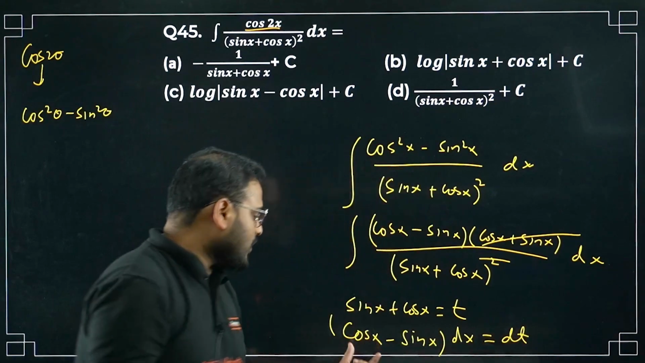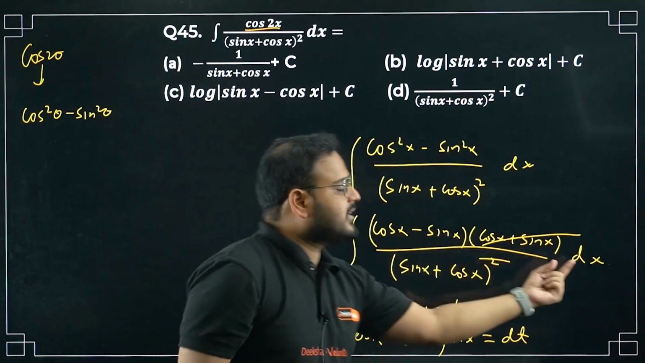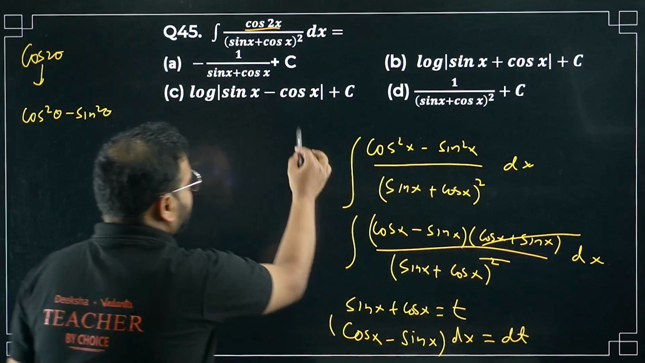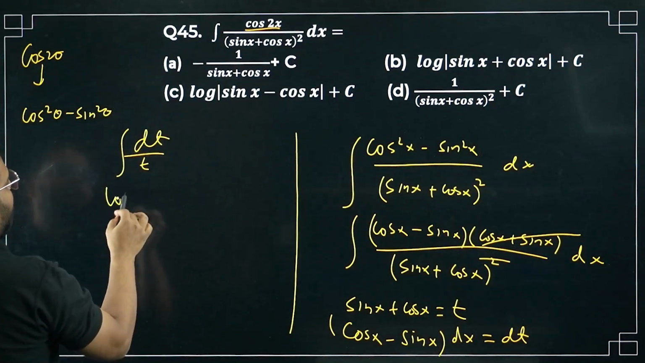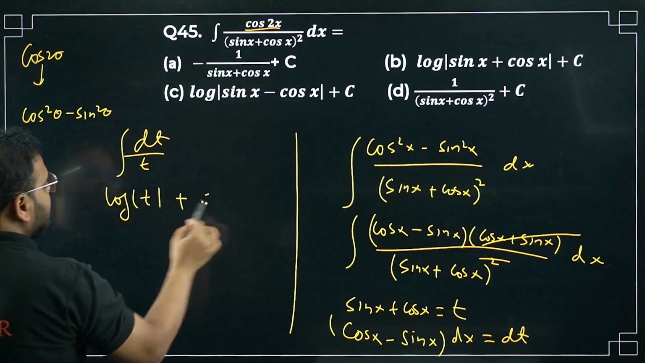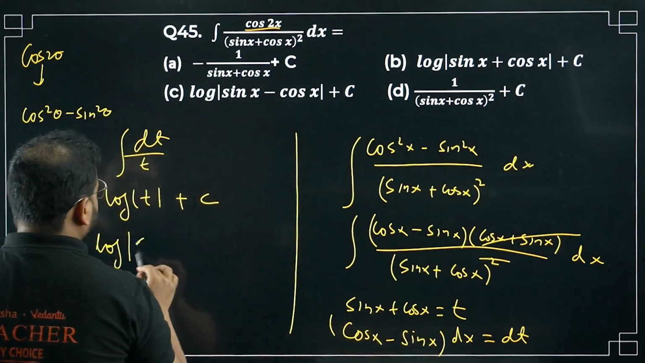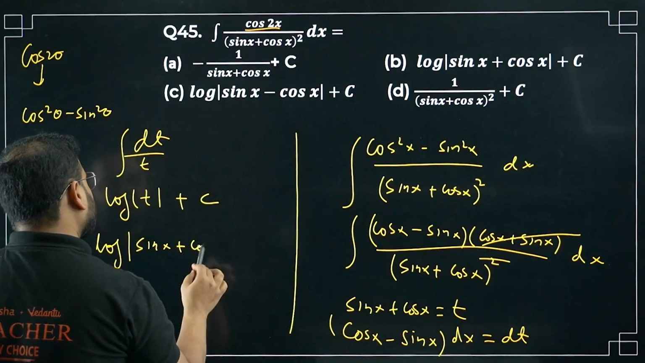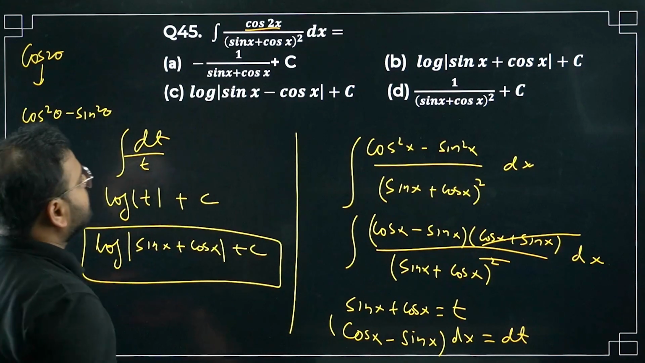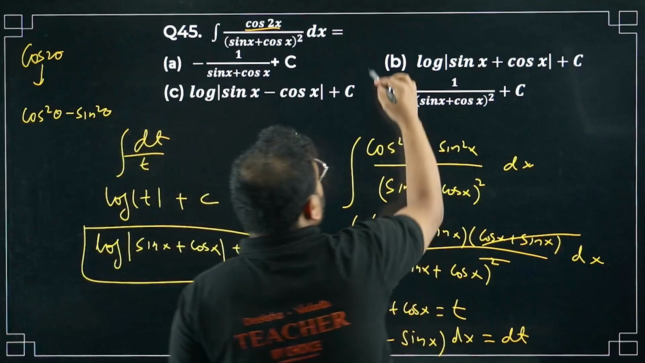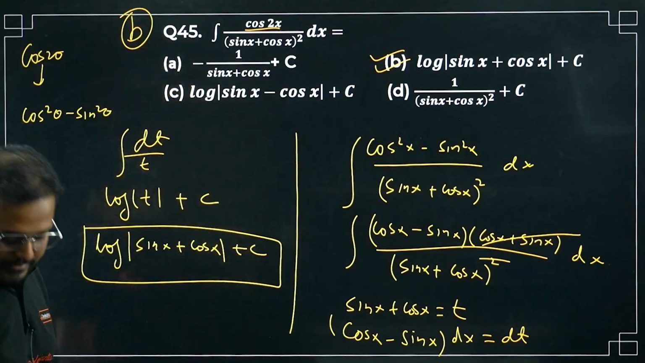Check this out. Cos x minus sin x dx. So I have dt in the numerator. Very simple now. dt upon t, integration. So log of t plus c. What is t? Sin x plus cos x. So log of sin x plus cos x plus c. This is your final answer. Please have a look. Option number B is correct.